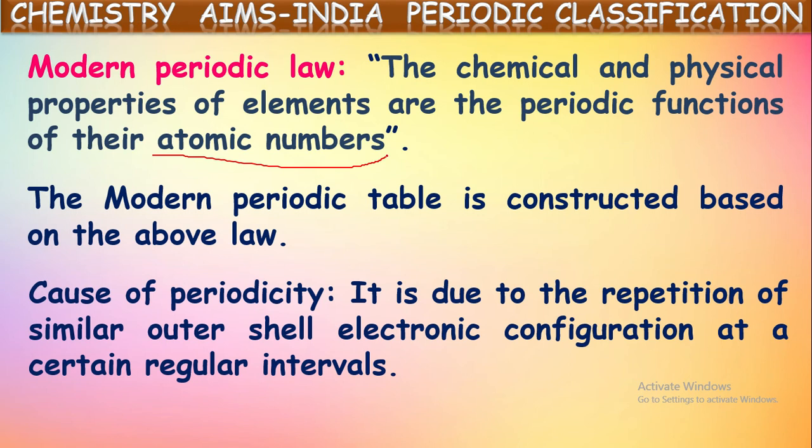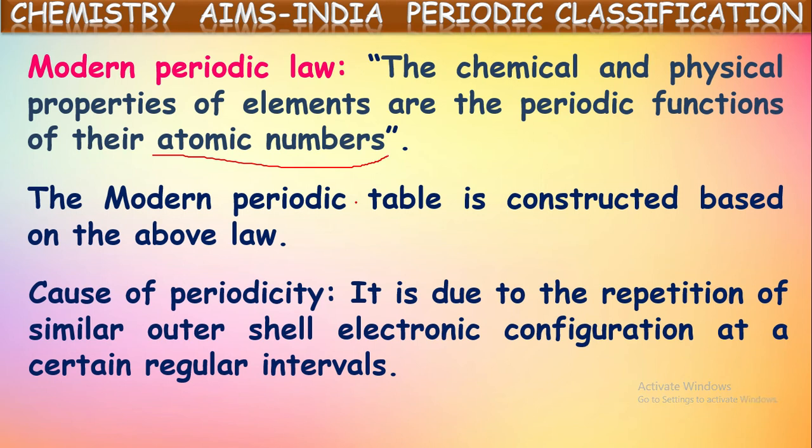For example, lithium has similar chemical properties with sodium. So why do they get similar chemical properties? If it is observed clearly, their electronic configurations in the valence shells are the same.